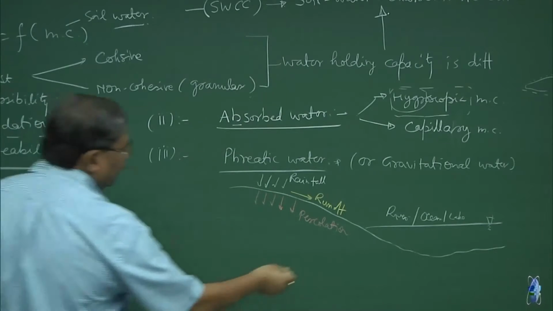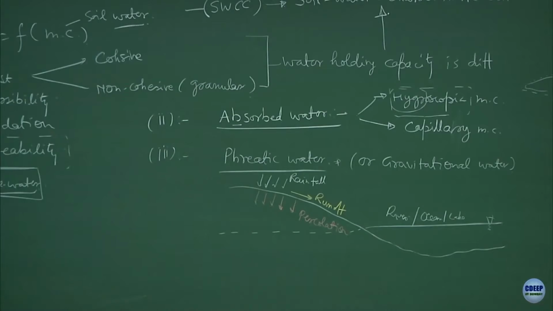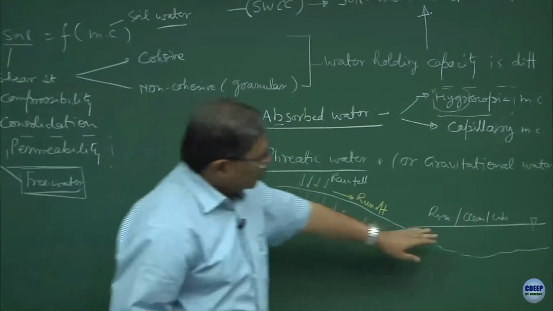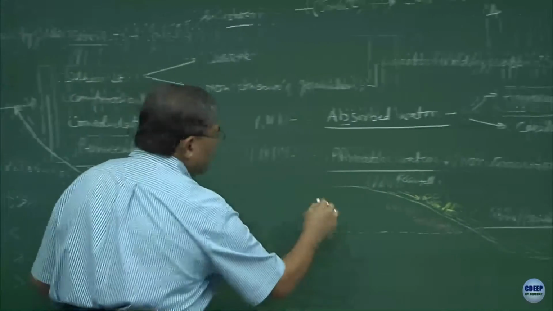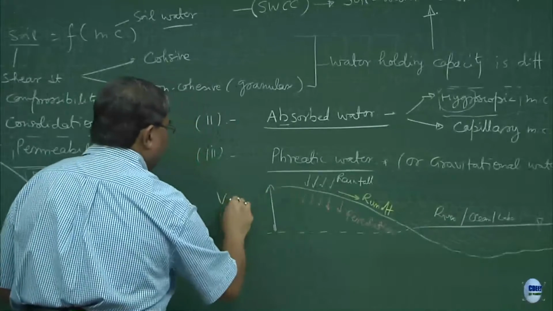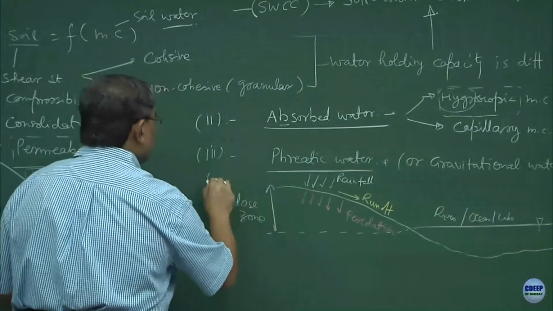Now, hypothetically, if I draw a plane like this towards the land, this is the land side, this is the water body side. This zone is known as the Vadose zone. You remember we have talked about this. Unsaturated zone.